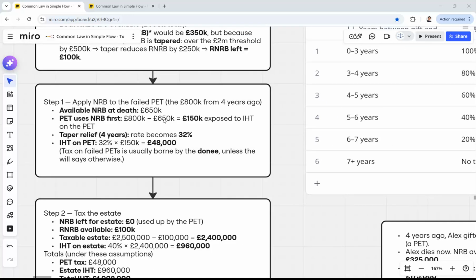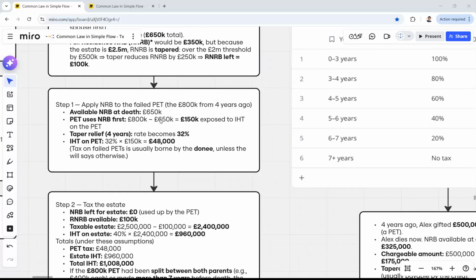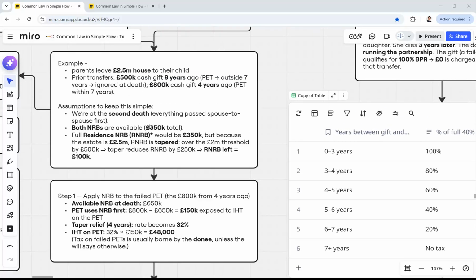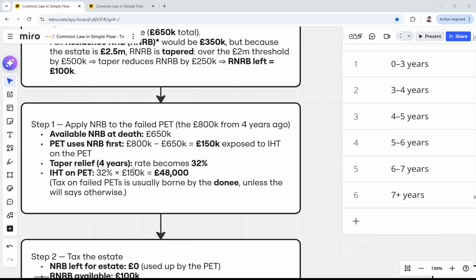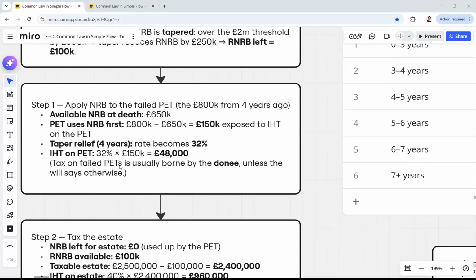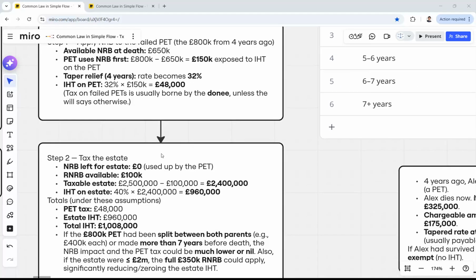From 800,000, we will take out 650,000, which is our nil rate band of 2 parents together. So this was the usual nil rate band of 325,000, which is doubled, and we're reducing from 800,000 this first part. And everything that remains is 150,000, and we will tax it with 32%. And the person who receives this 800,000, their child, for example, they should pay 48,000 on that cash amount.